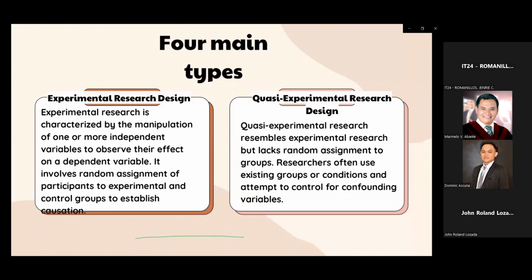Experimental research design. Experimental research is characterized by the manipulation of one or more independent variables to observe their effect on a dependent variable. It involves random assignment of participants to experimental and control groups to establish causation.